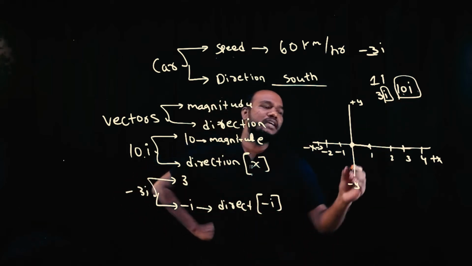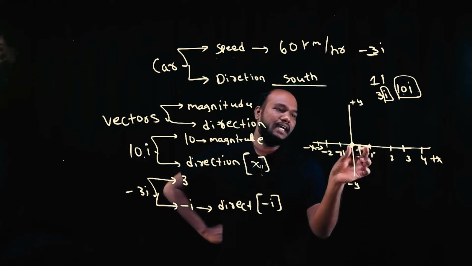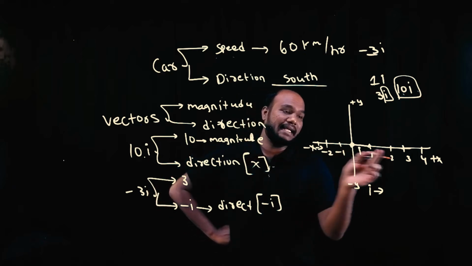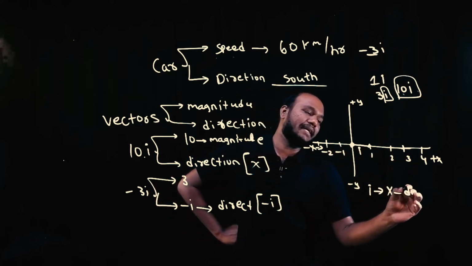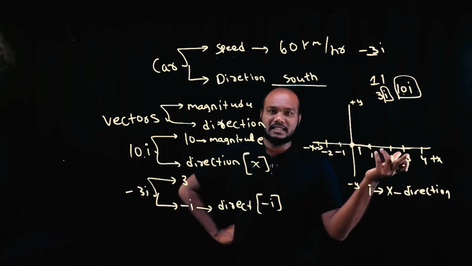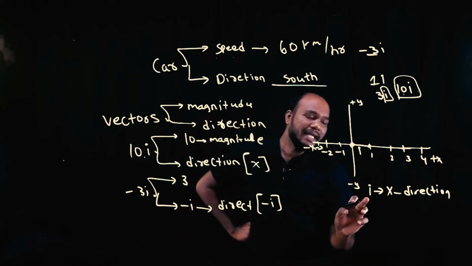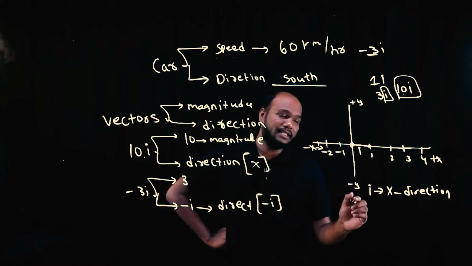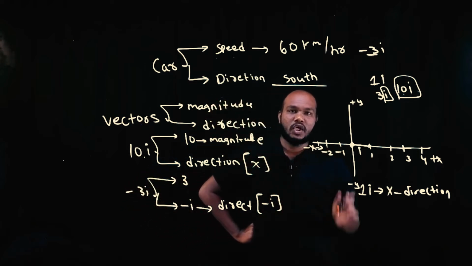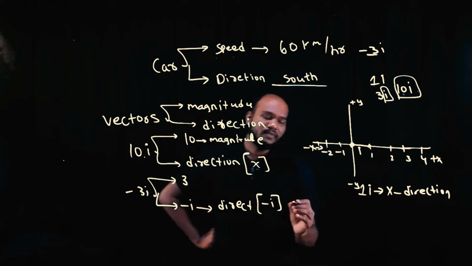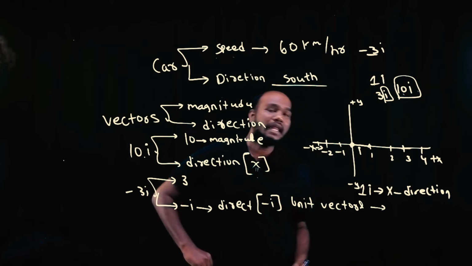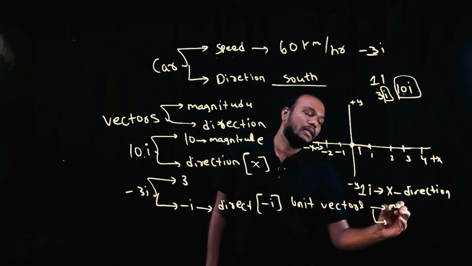See, when I defined i, I defined this i as the direction. It says x direction, isn't it? If I write 1i, I am traveling 1 unit in the x direction, isn't it? So this i doesn't have a unit. It has only one magnitude. These are called unit vectors. Unit vectors means again it will have both the magnitude and the direction.